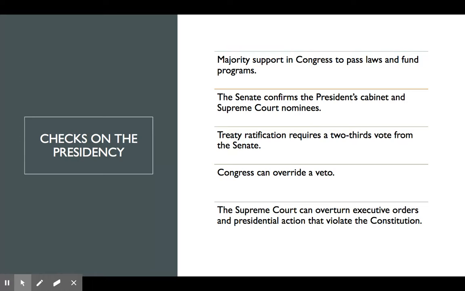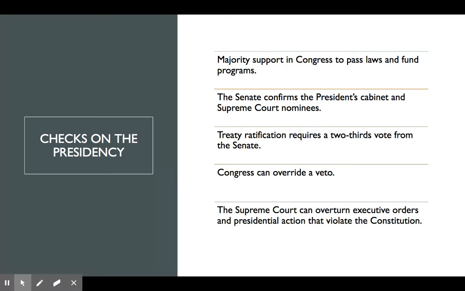Treaty ratification requires a 2/3 vote from the Senate. Congress has that power to override a veto. So a president can veto legislation that they disagree with, but with a 2/3 vote from both the House and the Senate, that can be overridden. And then the Supreme Court can overturn executive orders and presidential action that violate the Constitution.